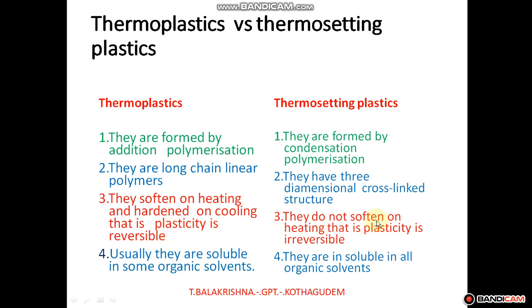Which plastic does not soften on heating is called thermosetting plastic. Which plastic cannot be softened on heating when they are converted into desirable shape is called thermosetting plastics. What is the difference between these two? Thermoplastics are prepared by the addition polymerization, thermosetting plastics are prepared by the condensation polymerization reaction.